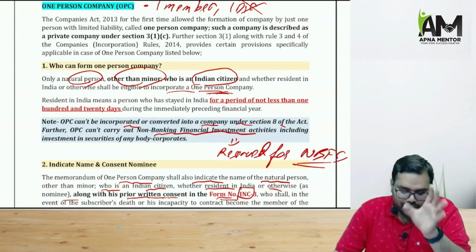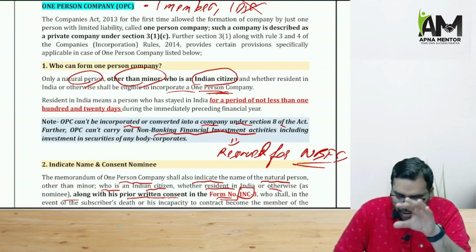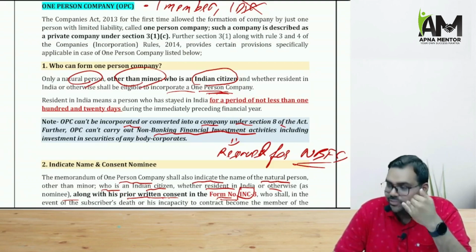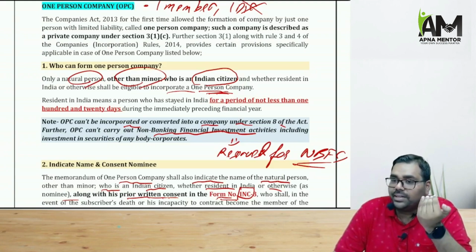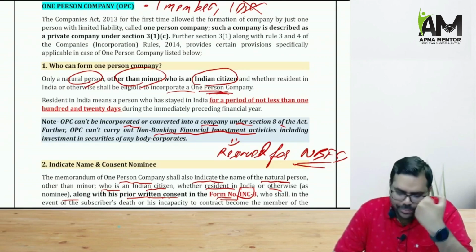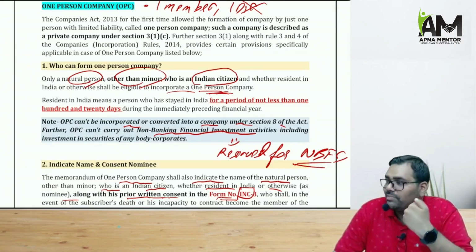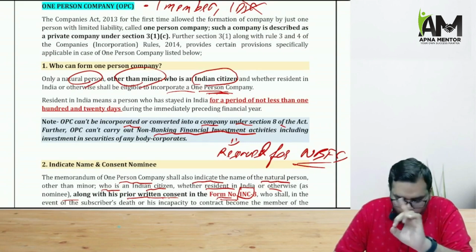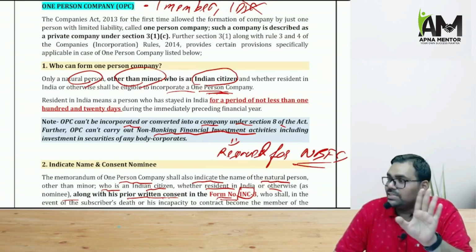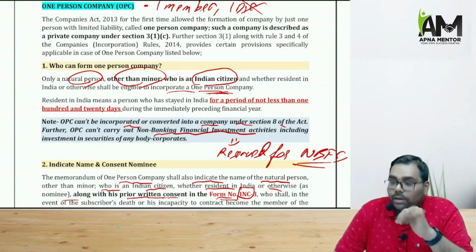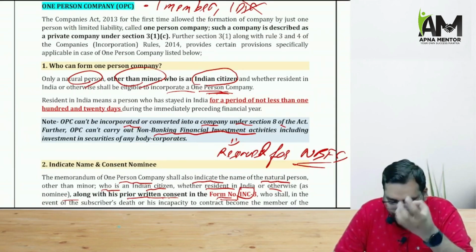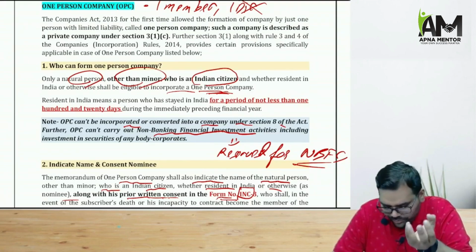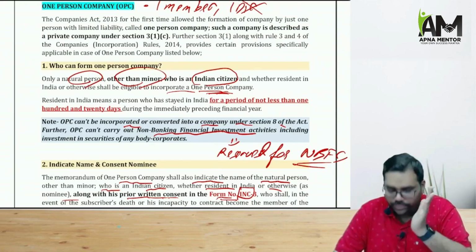Now we have to remember one thing, there is an important restriction when we form an OPC. OPC cannot be converted later into a section 8 company. OPC can never be converted later on into a section 8 company. It can be converted into a private company, or it can be converted into a public company, but it can never be converted into a section 8 company. And OPC cannot carry out the NBFC activities, the financing activities. And also OPC will not be able to invest in any securities of any body corporate.